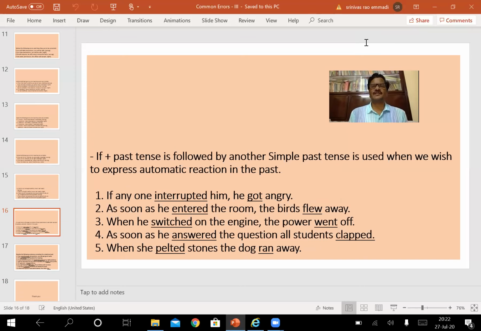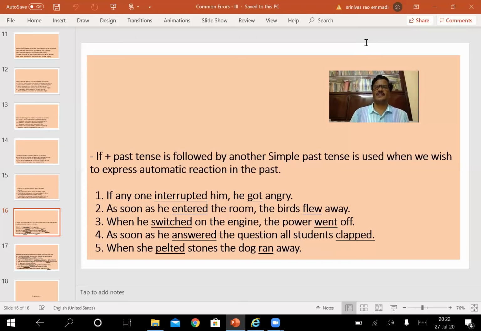In continuation of the first activity, the reaction of the second activity takes place. If the second activity takes place in response to the first activity immediately as a reaction, then both past tenses can be used.